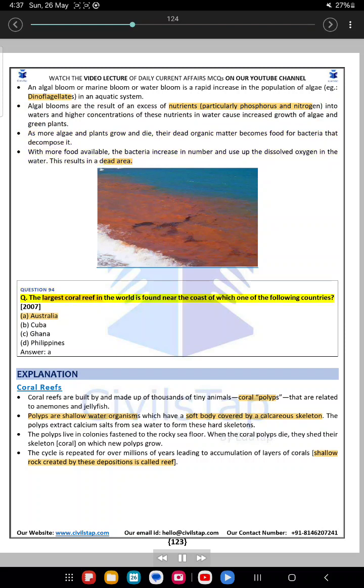Question 94. The largest coral reef in the world is found near the coast of which one of the following countries? 2007: A. Australia. B. Cuba. C. Ghana. D. Philippines. Answer: A. Explanation: Coral reefs.